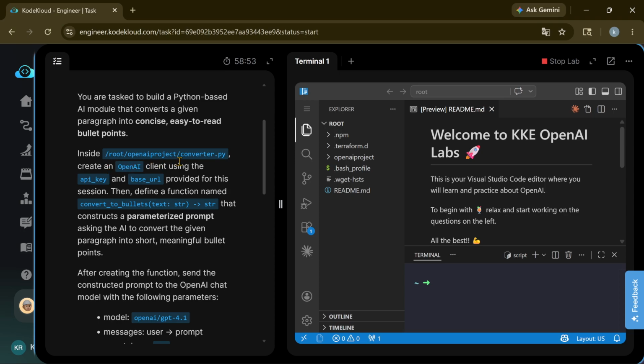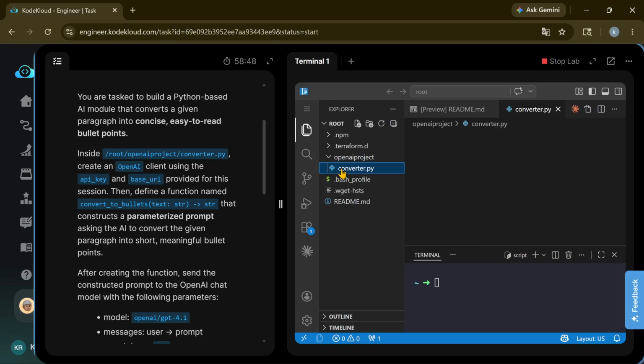Inside the root OpenAI project, converter.py is the file. We need to create an OpenAI client using the API key and base URL provided for this session.